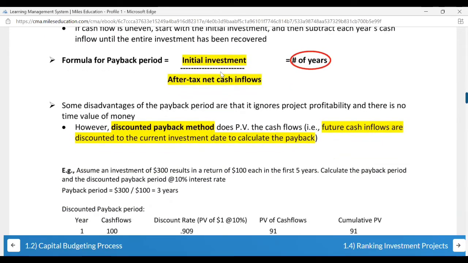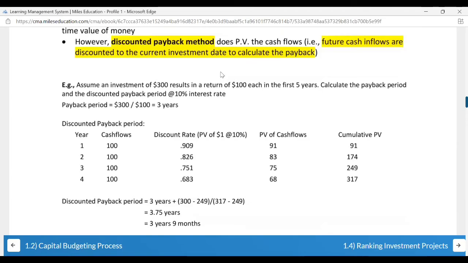Now here they have given a question. So here first we have our normal payback period, then we have our discounted payback period. So assume an investment of $300 results in a return of $100 each year. So in 3 years, everything is going to get recovered. Simple maths, no need of calculation. In the second part, what they have done is, for every cash inflow, not the initial investment. The initial investment, you are doing it today. So the rate of $1, your present value factor is also 1.